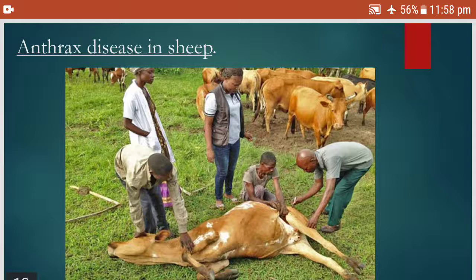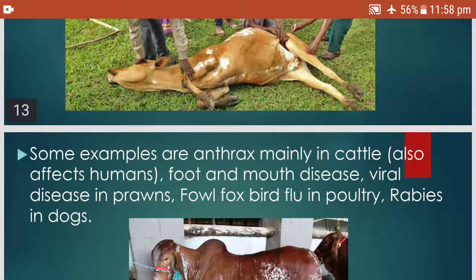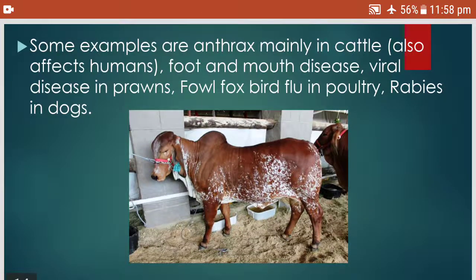Cattle also get it. Anthrax mainly occurs in cattle and also affects humans. Other examples are foot and mouth disease in animals, viral disease in prawns, fowl pox and bird flu in poultry, and rabies in dogs. So these are the different diseases caused in animals by microorganisms.